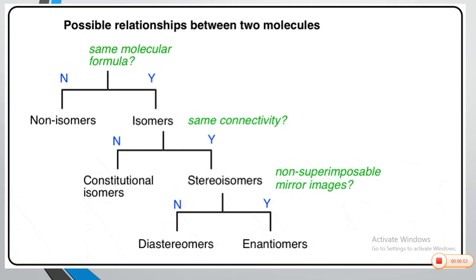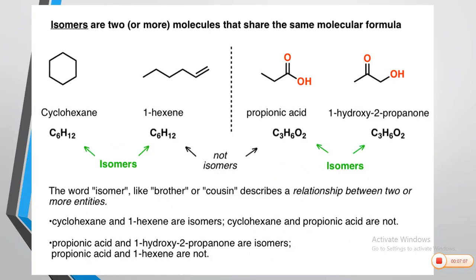Okay, constitutional isomers and stereoisomers. Next, non-superimposable mirror image relationship. Then these stereoisomers are differentiated as enantiomers and diastereoisomers. We are going to relate these two terms later on. Let us see some examples.